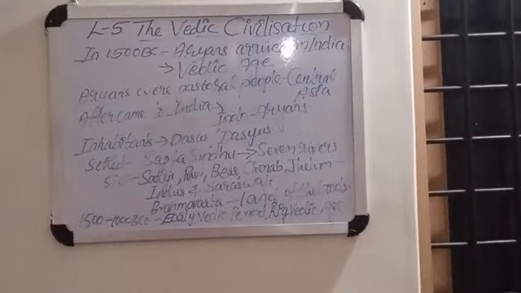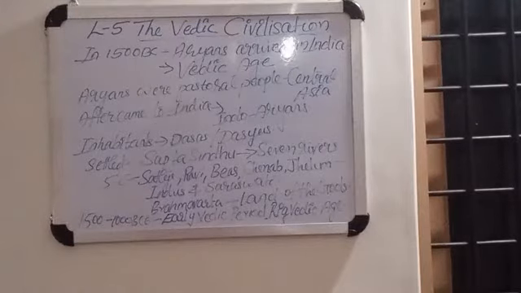It is said that the Aryans were pastoral people who originally lived near the Caspian Sea, in the region of Central Asia. Historians tell us that the Aryans who came to India came from Central Asia. As their population increased, they migrated towards Europe and Asia in search of new pastures.